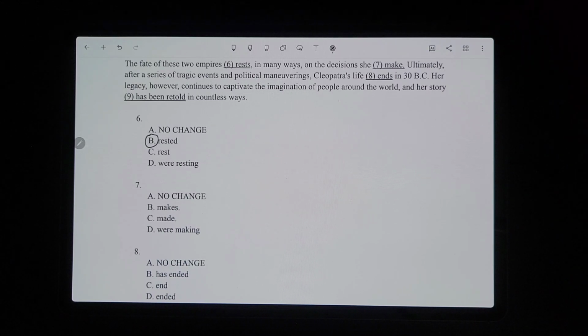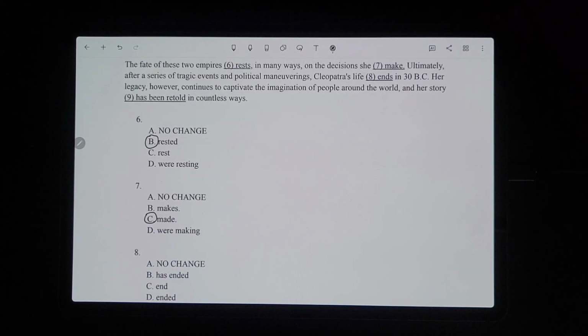So she has to match with "make." "She" is singular, so that means that the verb has to also be singular. So we can't have "make" because that's plural. So it would have to be "makes" or "made," and then because it's taking place in the past, it has to be in the past tense. So it would have to be C, made.